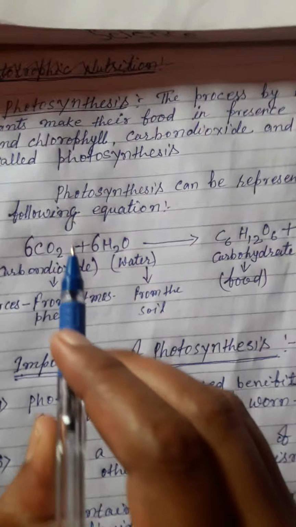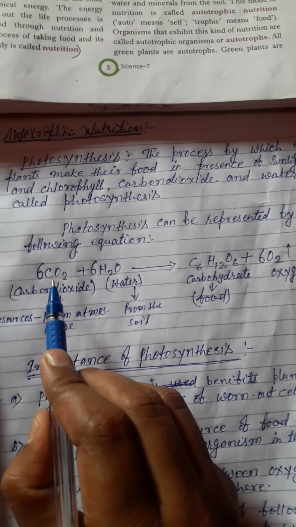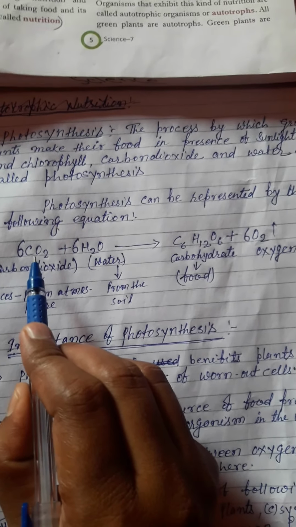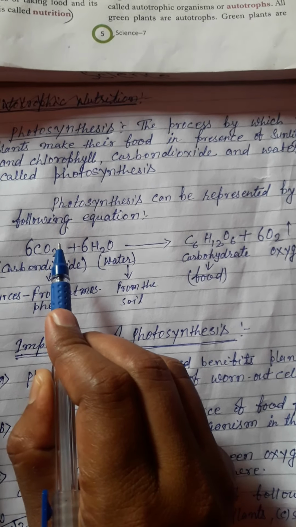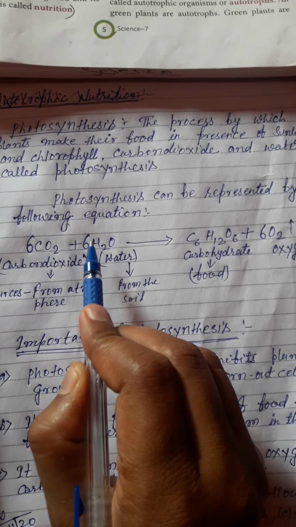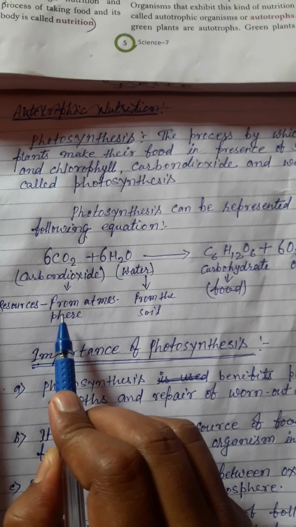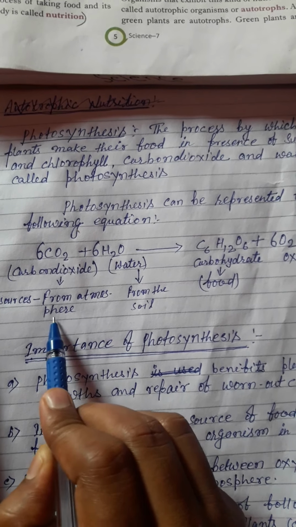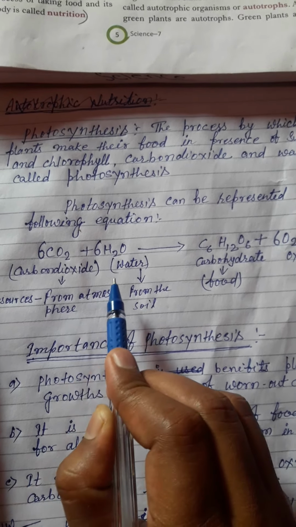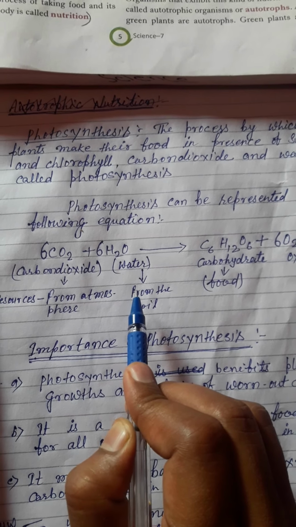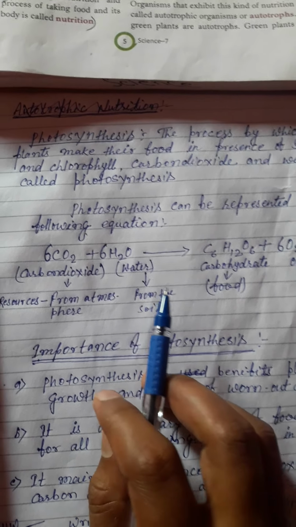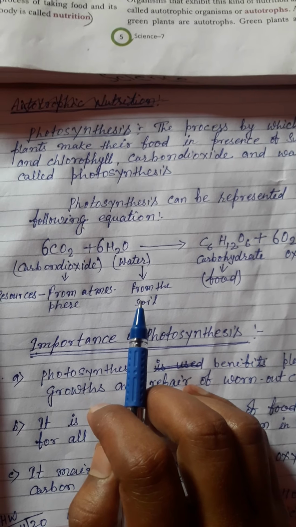Here you can see the equation. At first, the process of photosynthesis for plants: carbon dioxide plus water. The resource of carbon dioxide is the atmosphere, okay, and water, the resource is the soil. Plants take water through the soil.